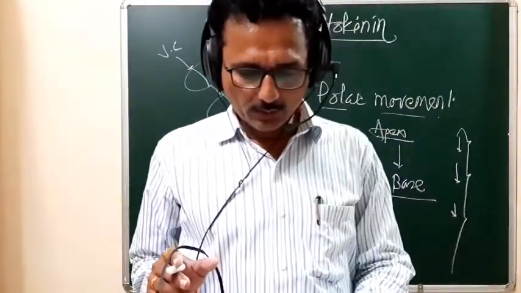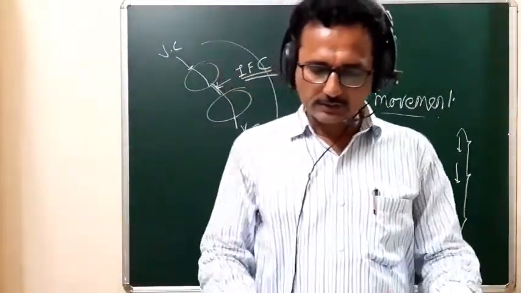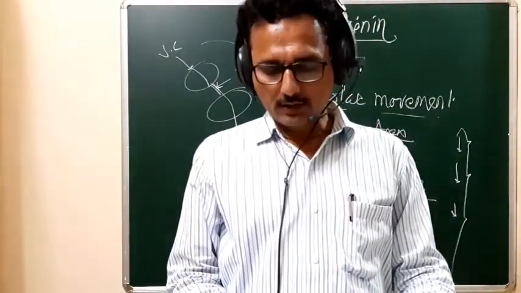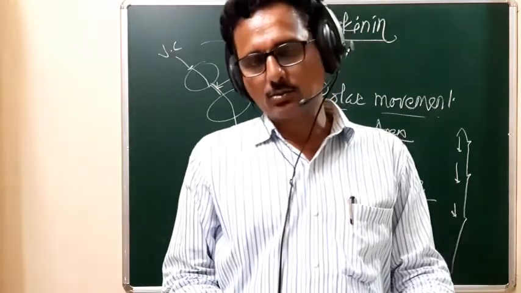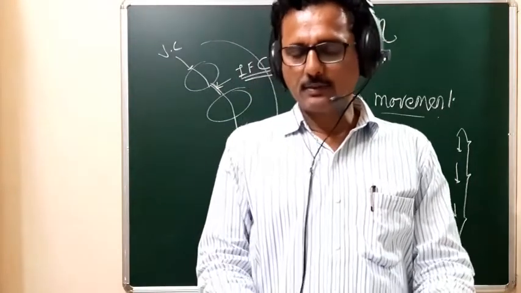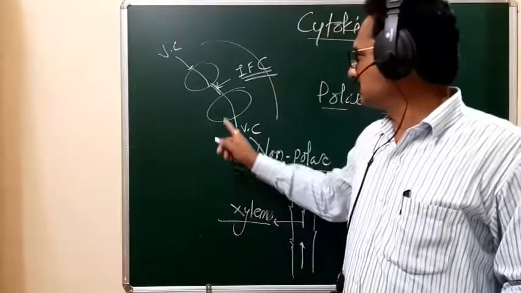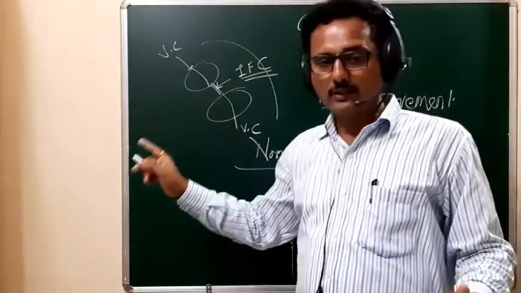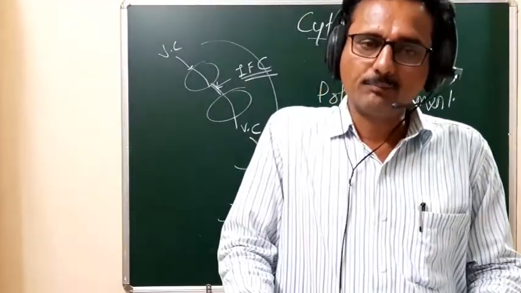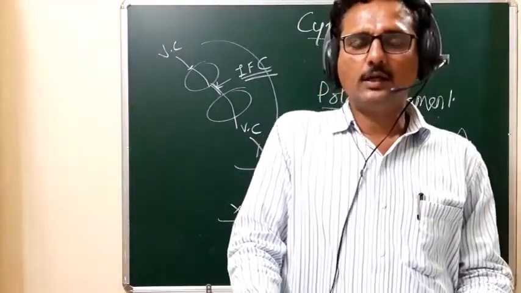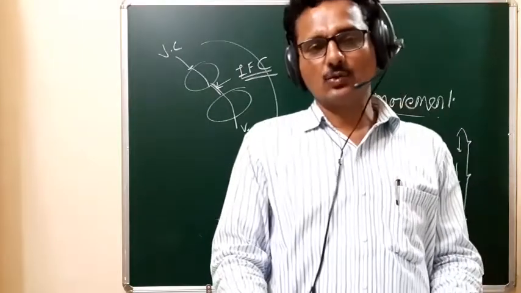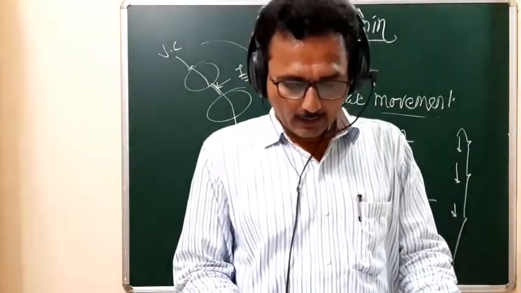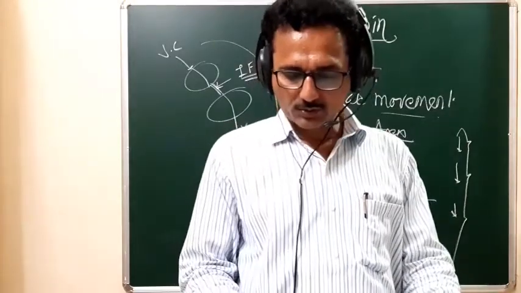With respect to this, there is a question. The interfascicular cambium is formed by the induction of the cytokinin. So the cytokinin plays the most important role as far as the formation of the interfascicular cambium is concerned. So at what time is the interfascicular cambium developed during the secondary growth? In the case of the dicot plant, this cytokinin plays the most important role.